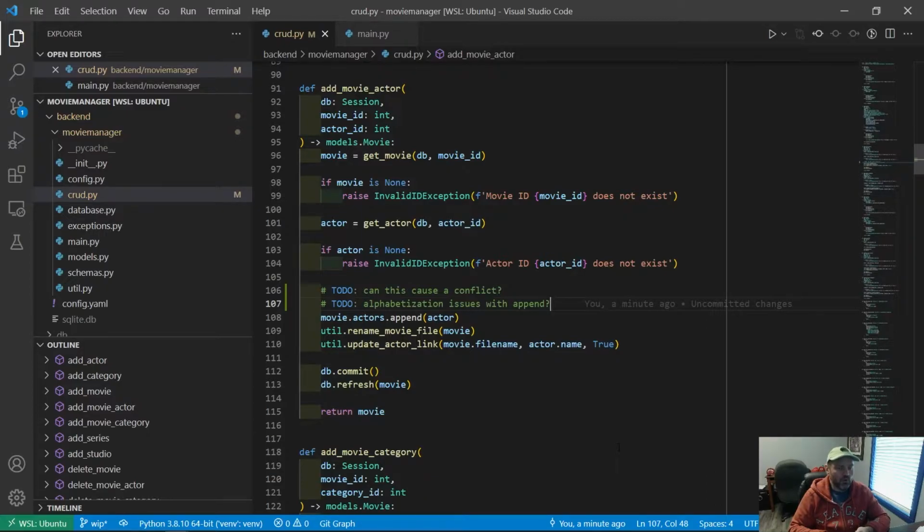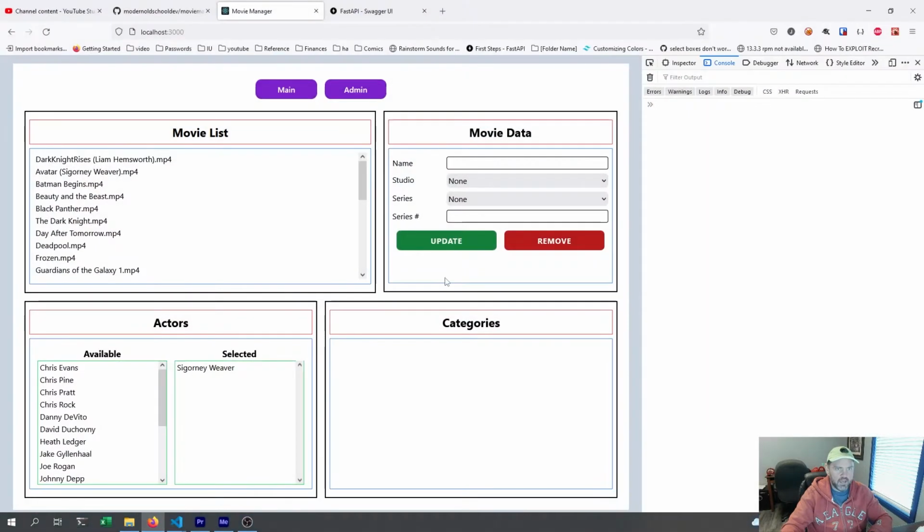I want the list of actors on the movie file to be in alphabetical order. But if we're appending them, is it going to place things in the wrong order? And I'm not sure about that yet either. So let's go test that out.